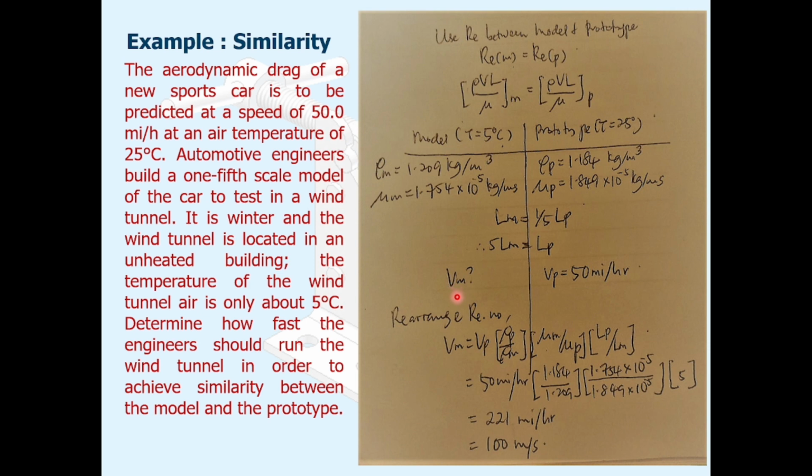The prototype velocity is 50 miles per hour. So we equate the Reynolds numbers, put the formula here to obtain the velocity of the model, and then we get the answer: 221 miles per hour, or 100 meters per second. This is how we solve the problem about similarity.